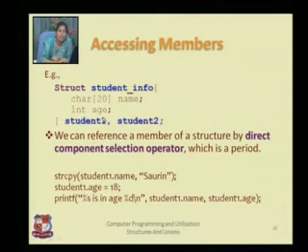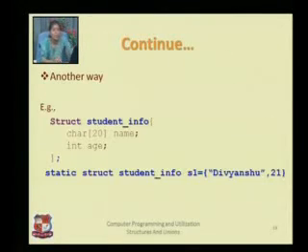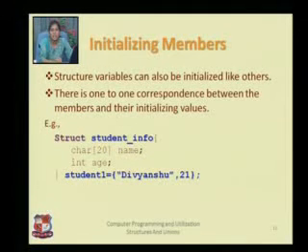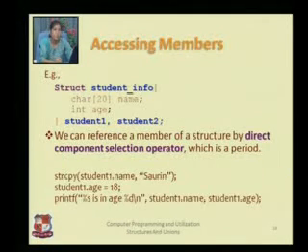So suppose I want to give student 1 a name and age, I can use the initialization process. And what is initialization? You can write it like this or you can write it like this also. But suppose you want to give the value later on, after starting your program, to student 1.